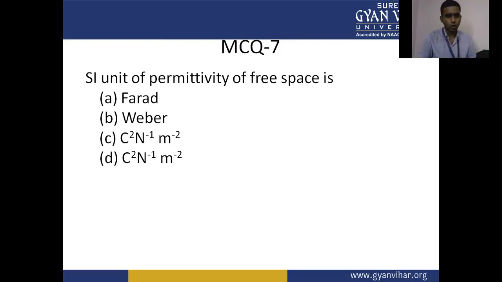Next, the SI unit of permittivity of free space is A, farad; B, Weber; C, Coulomb square per meter per Newton meter square; D, Coulomb square per Newton meter square.